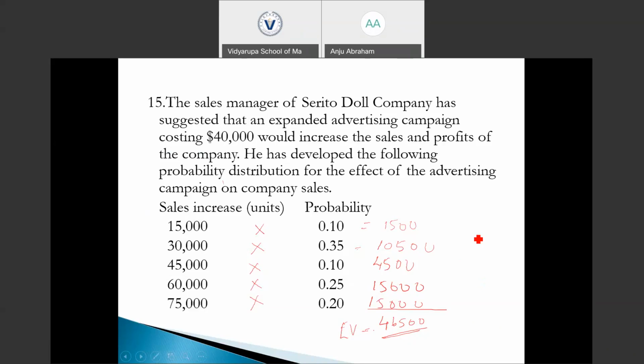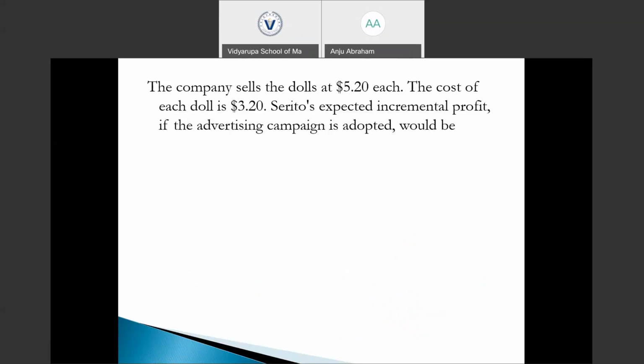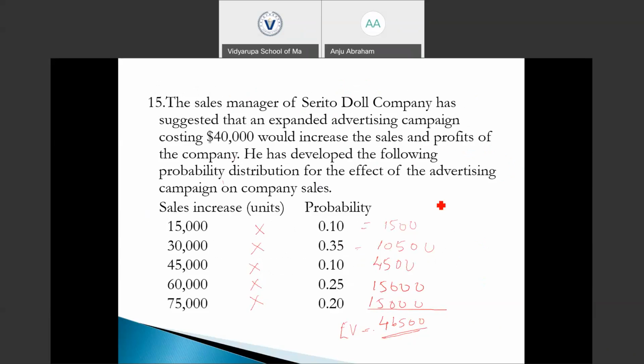So again, we are provided with the revenue and cost details. The sale value of a doll is 5.2 and the cost of a doll is 3.2. So the profit will be 5.2 minus 3.2, which will be 2. $2 is going to be the profit per unit. So 46,500 into 2 will be the profit, 93,000. But we are incurring a cost of 40,000 in order to adopt this advertising campaign.